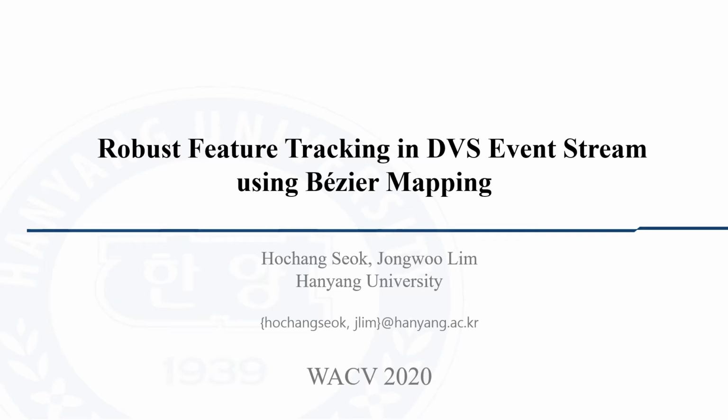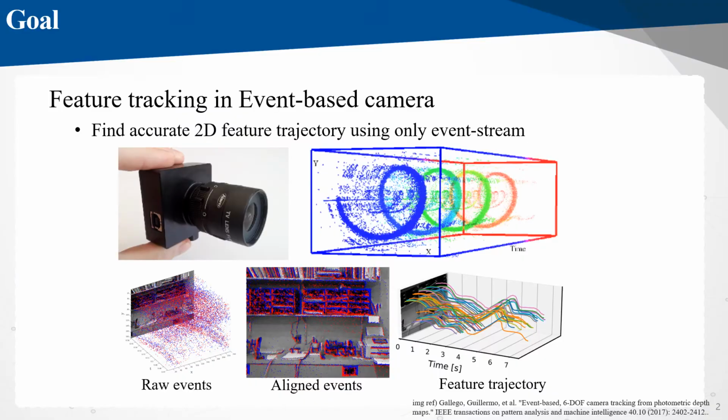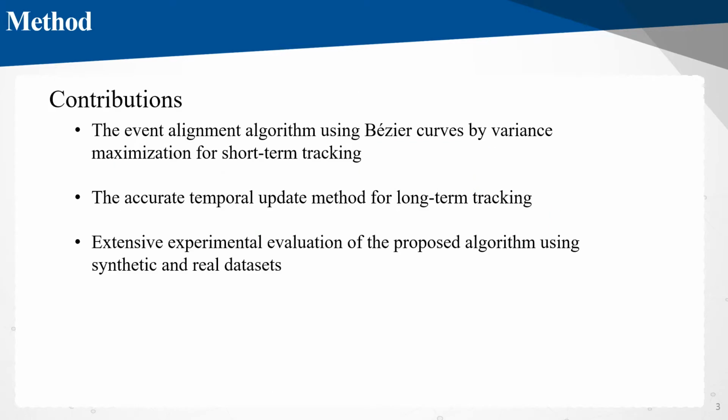Hi, I'm Ho-chang Seok. It is my honor to present our work, Robot Feature Tracking in DVS Event Stream using Bezier mapping. In this work, we address the novel feature tracking method using only the event stream. We propose the event patch alignment method for short-term tracking and the temporal update method for long-term tracking.